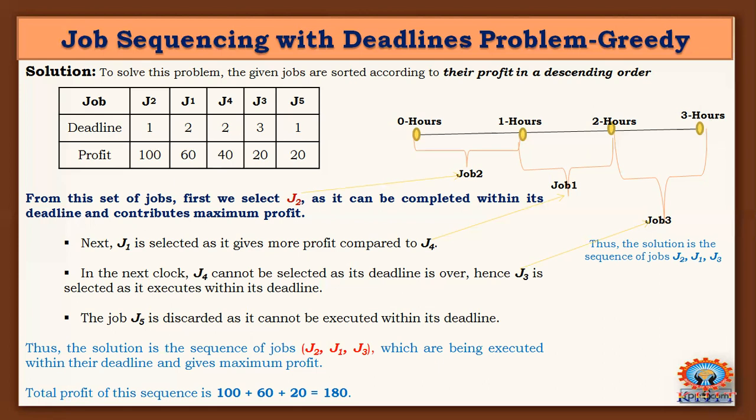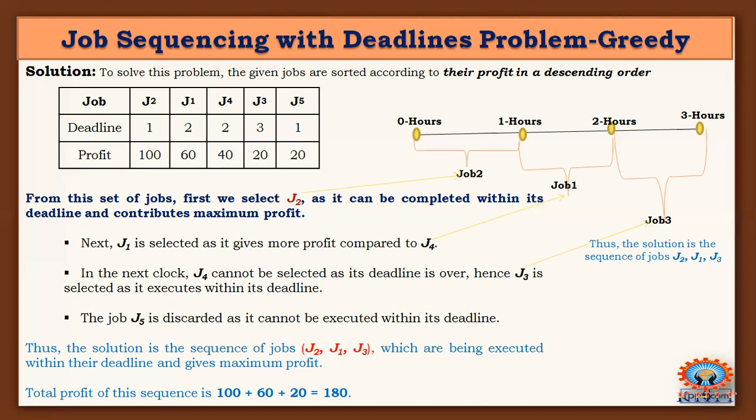When he applies the greedy strategy, he needs to find feasible solutions, and various feasible solutions will come. Among those feasible solutions, he needs to select the best solution. That solution is considered the optimal solution, which is the given answer for the problem.